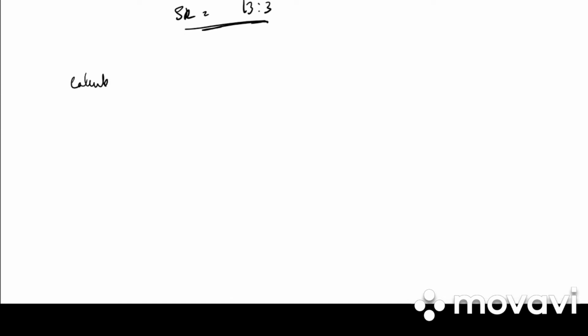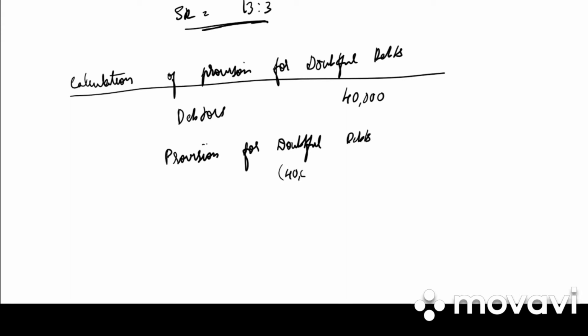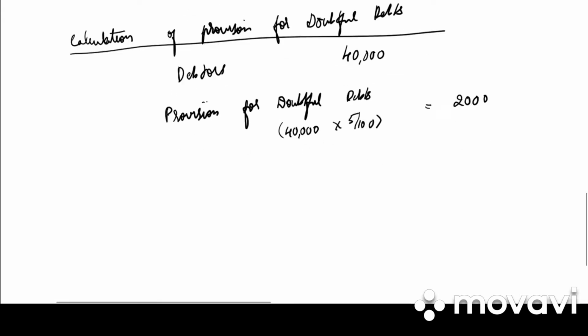Next, write down calculation of provision for doubtful debts. Debtors is 40,000. So provision for doubtful debt will be 40,000 into 5 by 100, that is 2,000.